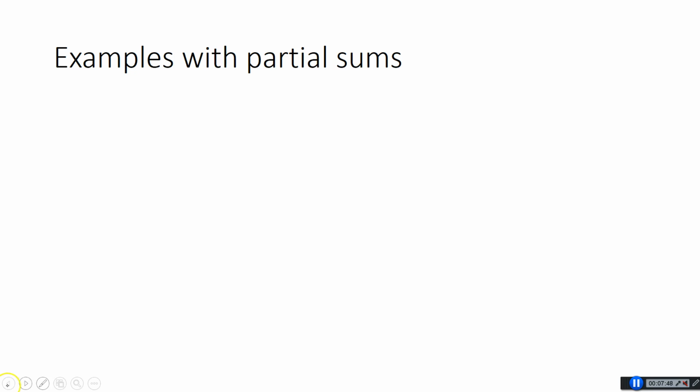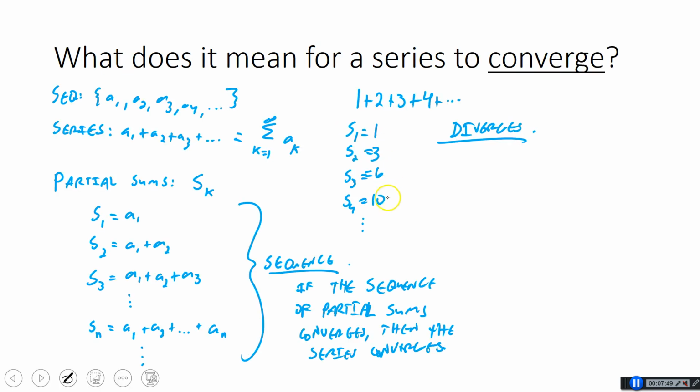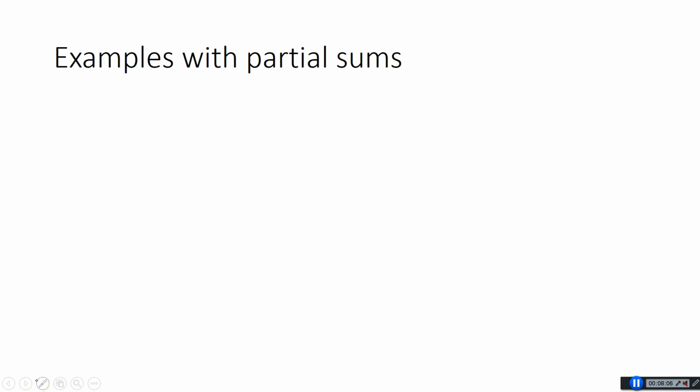This idea of adding up an infinite number of things, we've seen in calculus before. It sounds a lot like an integral, and eventually we're going to use integrals to prove whether these things converge or diverge, but that's going to be more like section 9.5. For now, it's kind of weird to think that adding up an infinite number of things might actually converge to a number. So let's take a look at two examples here and see what happens.